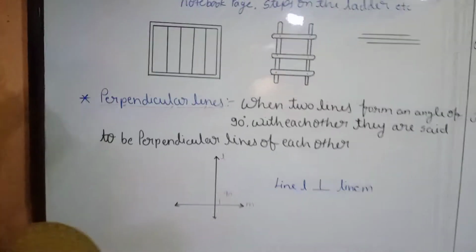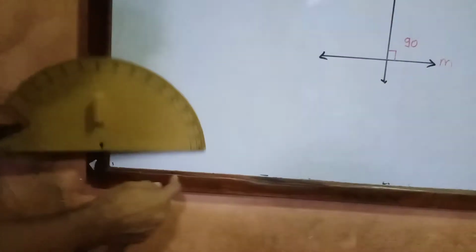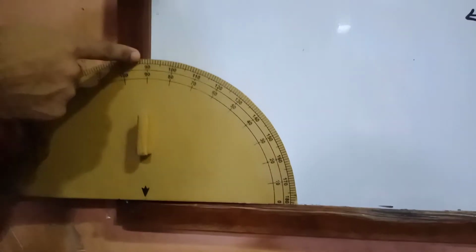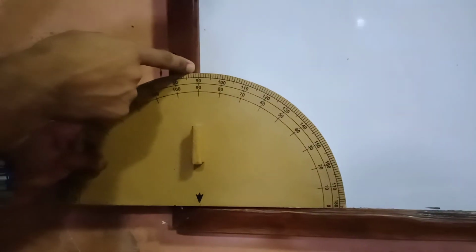Here we have the protractor. With the help of the protractor, take this corner, put it over here, and as you can see, we are getting exactly a 90-degree angle. That means these adjacent edges of the blackboard are perpendicular to each other.